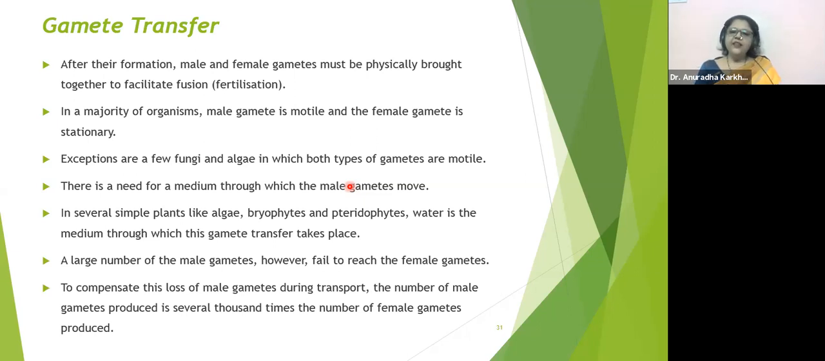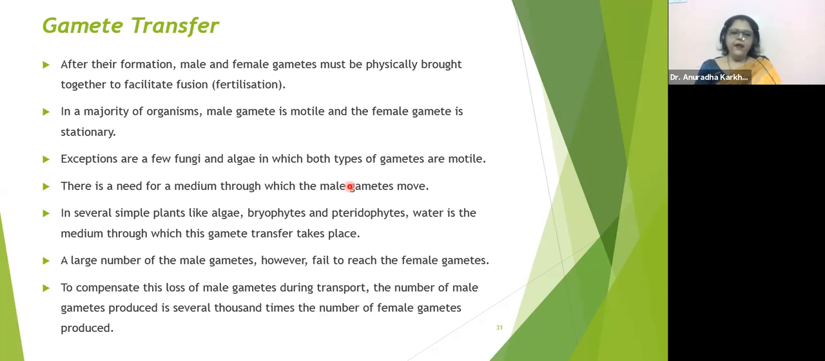Okay. In water only, it is one way. In the 3 types of organisms like algae, bryophyte, and pteridophyte, water acts as a medium for transferring the male gametes to reach the female gametes. Okay. Water is not the only way. In these 3 examples, they are the same.